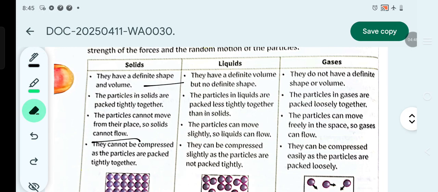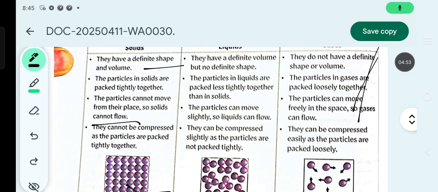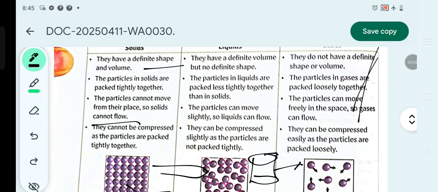Now let's move on to liquids. Liquids have a definite volume but no definite shape. As we all know, a common example of a liquid is water. Suppose there is water in a container. It has a definite volume but not a definite shape. If you put it in a flat container like this, it will take the shape of the container. So its shape is not defined, but it has a definite volume.